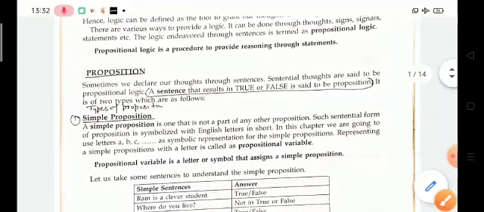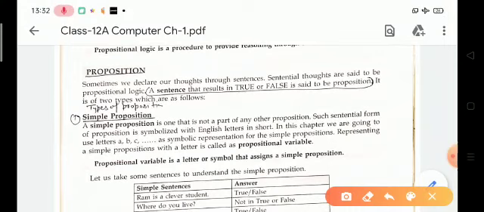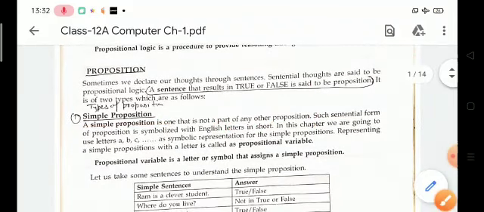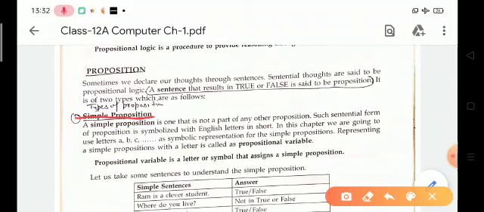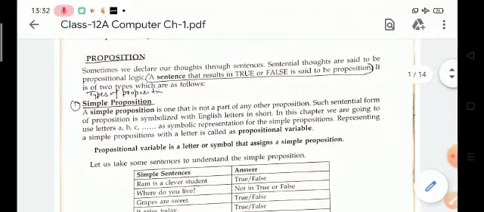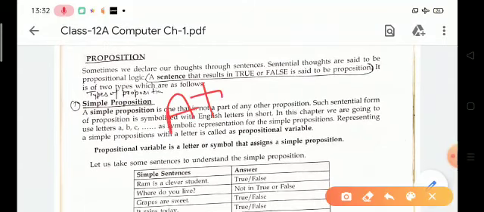Now there are two types of propositions: simple propositions and compound propositions. First one is simple propositions. Simple propositions are also known as atomic propositions.